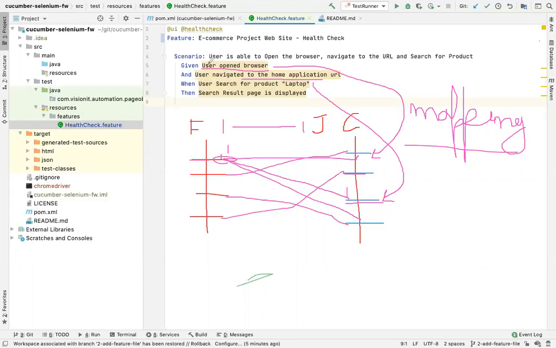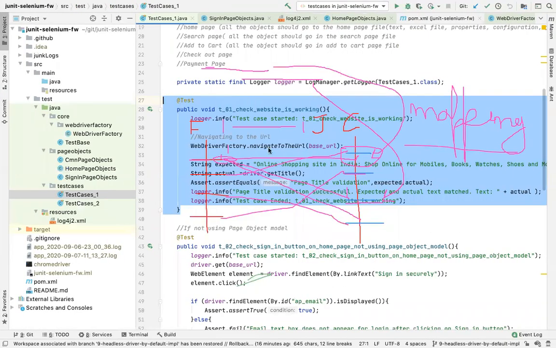So it is mapping this statement with your Java method, nothing else. This is all Cucumber does. Cucumber इसके अलावा और कुछ भी नहीं करता है. This is the only functionality of Cucumber which it provides, and this is an important functionality because previously everything was in code.